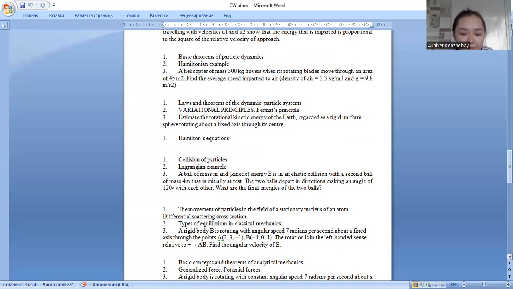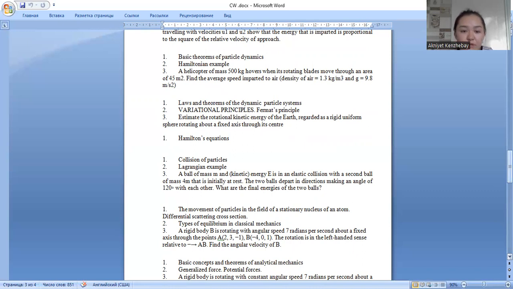And Hamilton's example. So for the Hamilton's oscillator example, the Hamiltonian H(p,x) equals p x' minus L, which is p²/2m plus 1/2 kx². In the three-dimensional generalization of Hamilton's equation, in this formula H(p,x) equals p_x x' plus p_y y' plus p_z z' minus L(x,y,z,x',y',z').